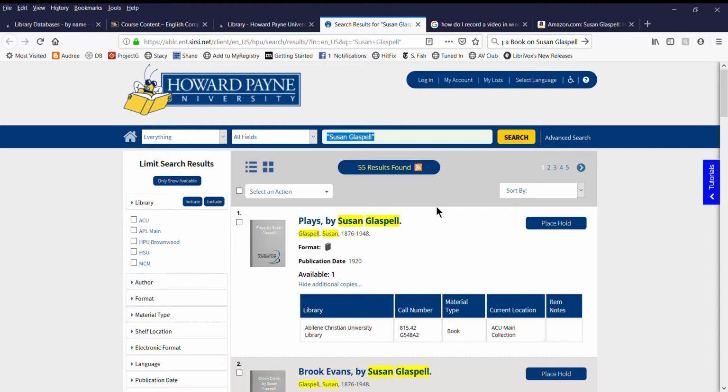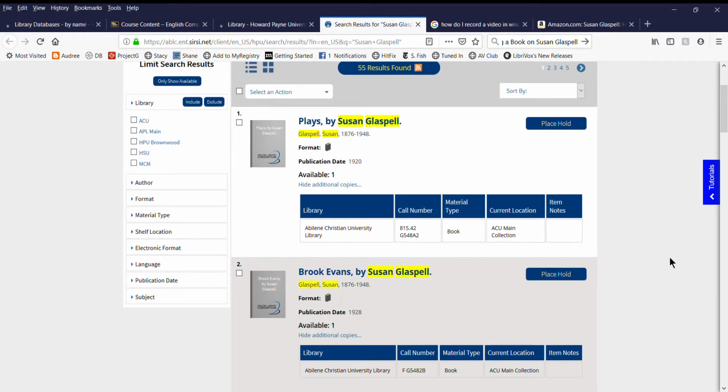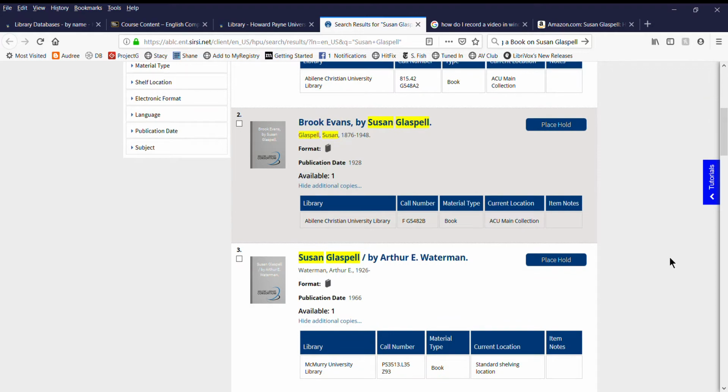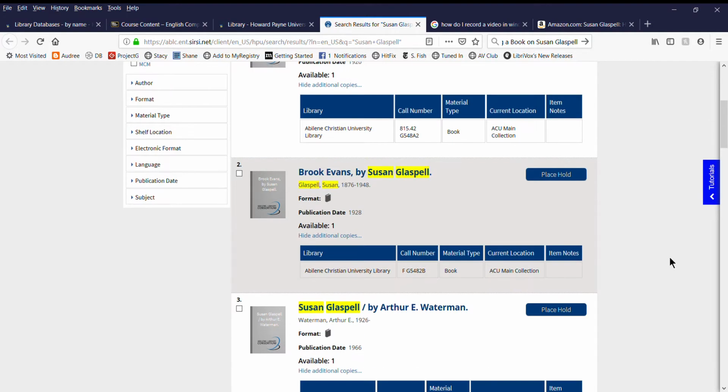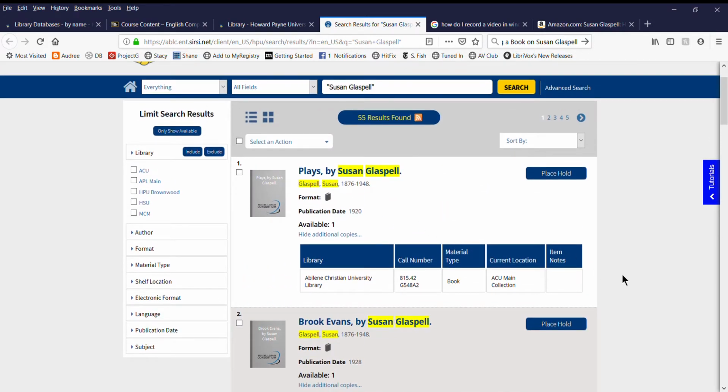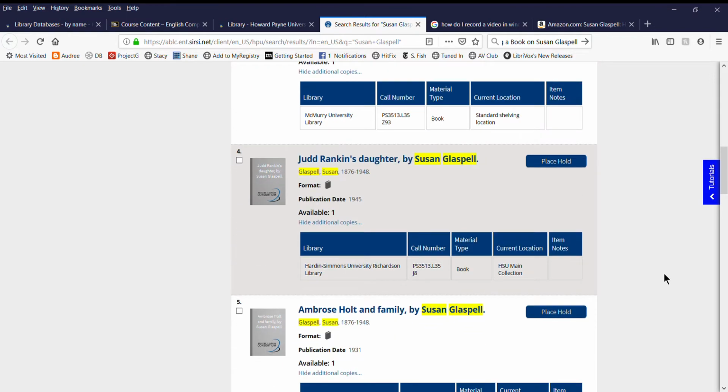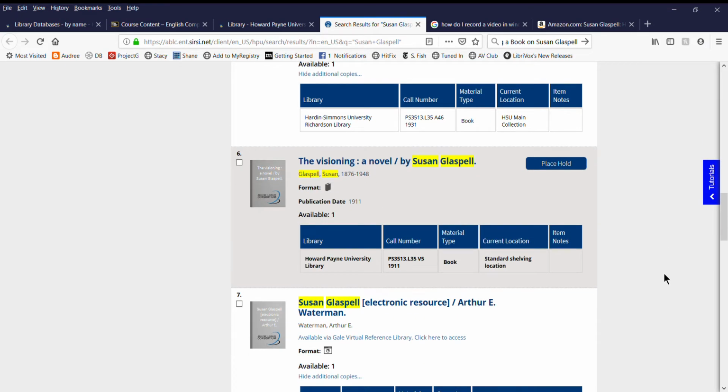Now really for Essay 3 we're looking for books about her, not by her, because we're doing a bibliographic paper. So we could sort these books by most recent, by title, by author, but there's only 55 of them. So, I mean, if I were actually doing this paper, I'd probably want to look a little bit at all of them just to see what we've got here. We've got older books, newer books, and I would keep going here and just scroll.